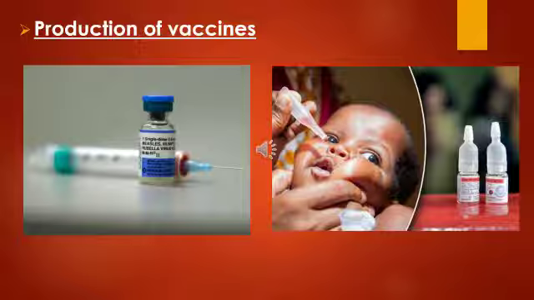For example, measles, mumps, tuberculosis, diphtheria, polio, tetanus, and hepatitis B are some of the diseases against which vaccines are available. And you can ask your mother if you have got these vaccines done. She will tell you how many vaccines you have taken.